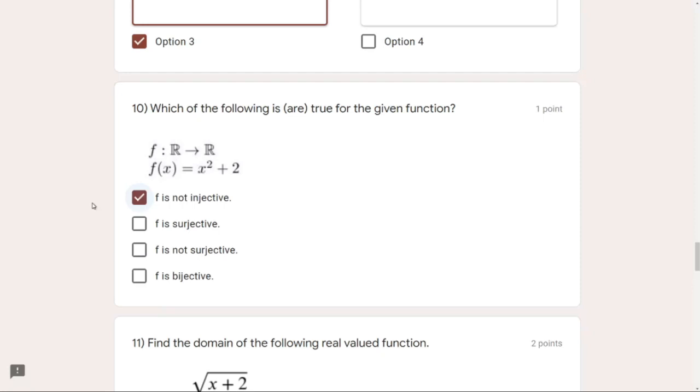So the value of x which we have just obtained, square root of y minus 2, we'll just put it back. And if we obtain y, done. Our answer is correct, meaning it is surjective. So let's put in square root of y minus 2 whole squared, because it is x squared, plus 2, which is y minus 2 plus 2. Minus 2 and plus 2 get cancelled. We are remaining with y.